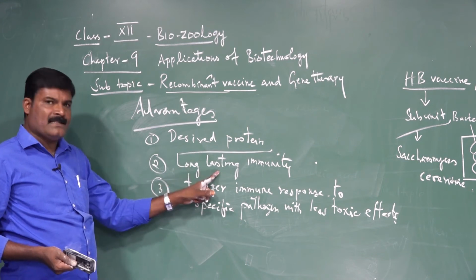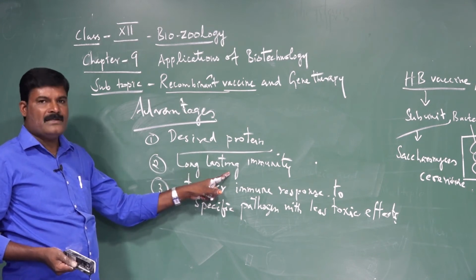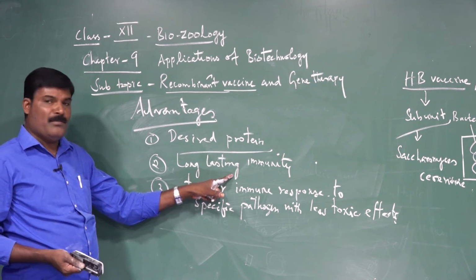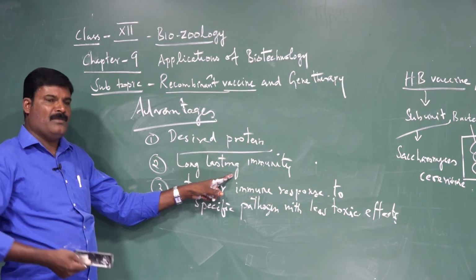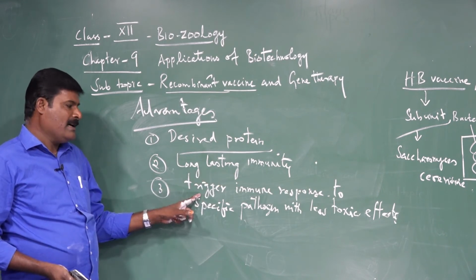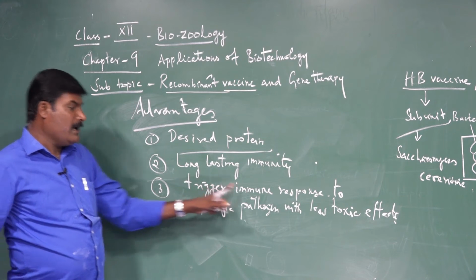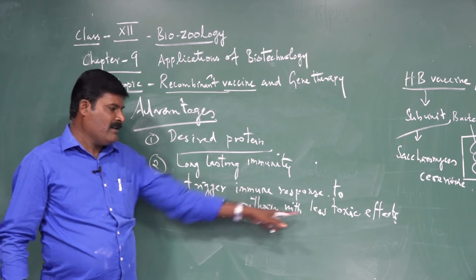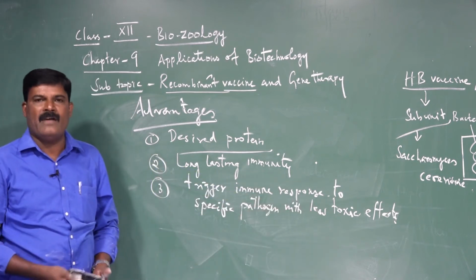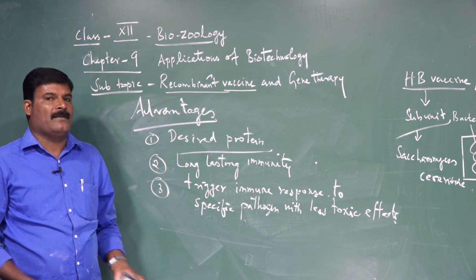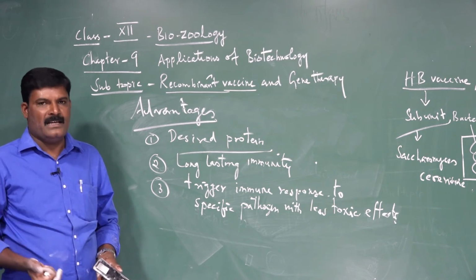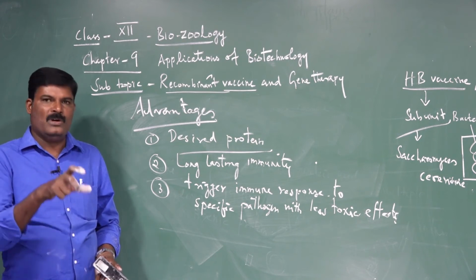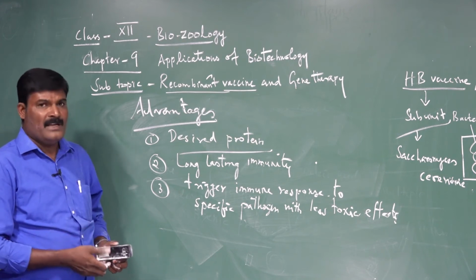Next, it provides long-lasting immunity, long-term immunity for a prolonged time, the kind of immunity which prevents the entry of pathogens. Another one is trigger. Trigger means it stimulates an immune response to a particular pathogen with less toxic effect. This kind of vaccine does not harm the animal's cells or our own immune system. At the same time, it supports our immunity power. This is one of the advantages.